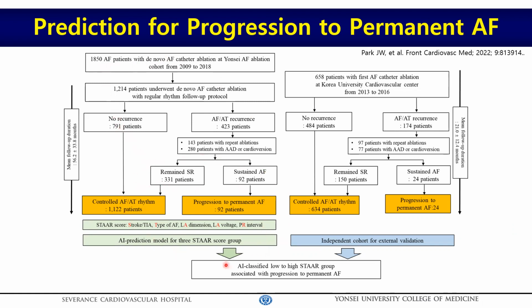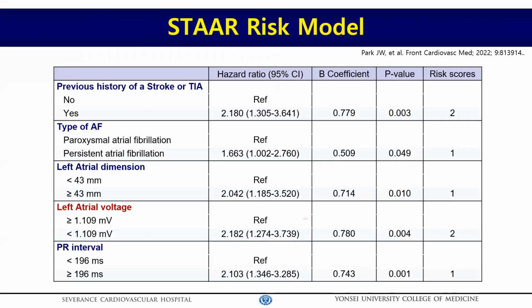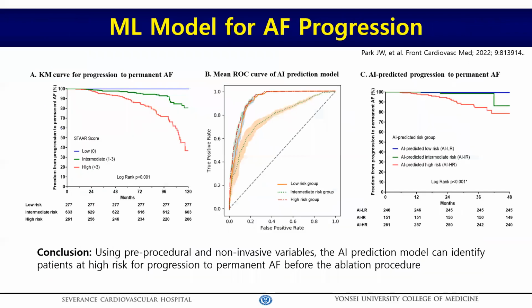by conventional regression model for permanent AFib progression. By utilizing the machine learning algorithm, we generated the AI model for STAR score. Then we validated our AI model in the independent cohort with 658 patients. This is the STAR risk model for permanent AFib progression. This score included previous stroke, AF type, LA dimension, PR interval, and left atrial voltage. Although LA voltage was a significantly powerful risk factor, it requires the invasive procedure.